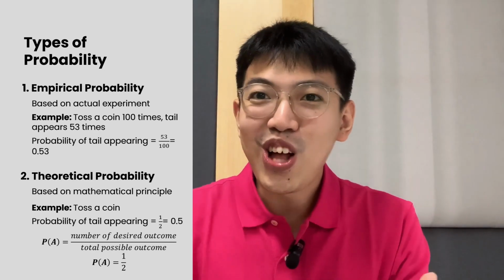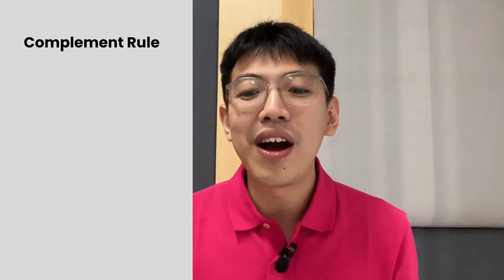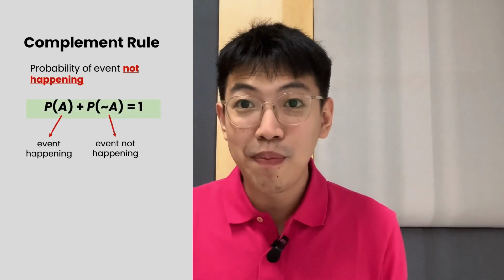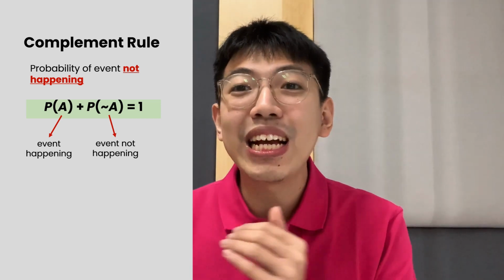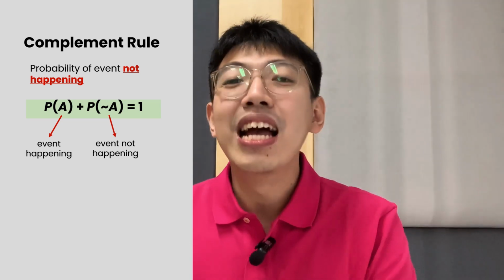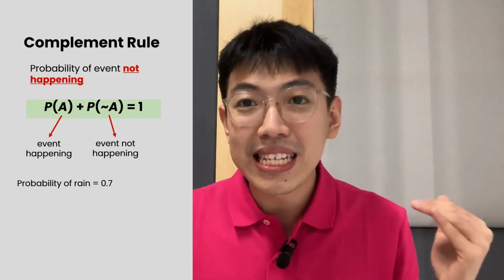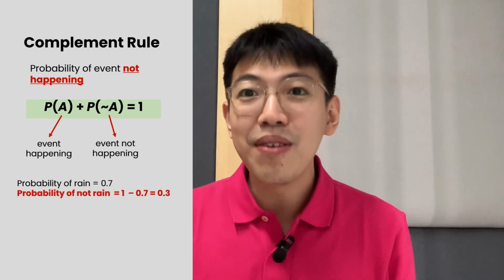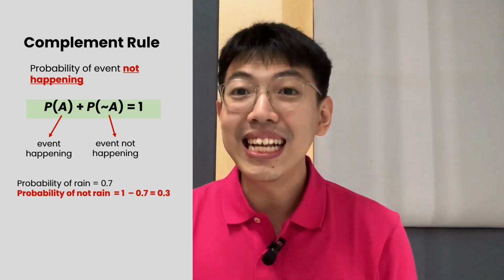Next up, let's talk about the complement rule. This rule helps you to find the probability of an event not happening. The formula is: the probability of an event happening plus the probability of the event not happening equals 1. So, for example, the probability of rain is 0.7. The probability of no rain will be 1 minus 0.7, which equals 0.3. Is it easy, right?